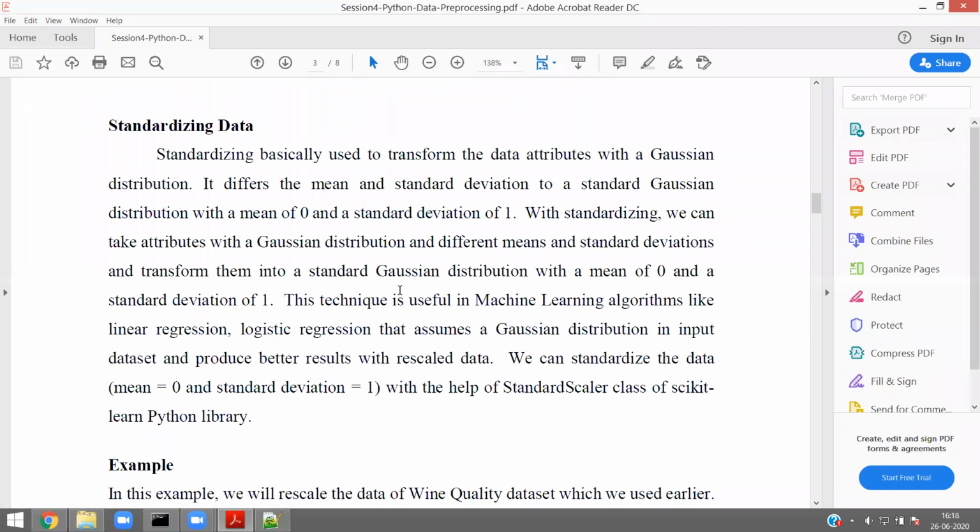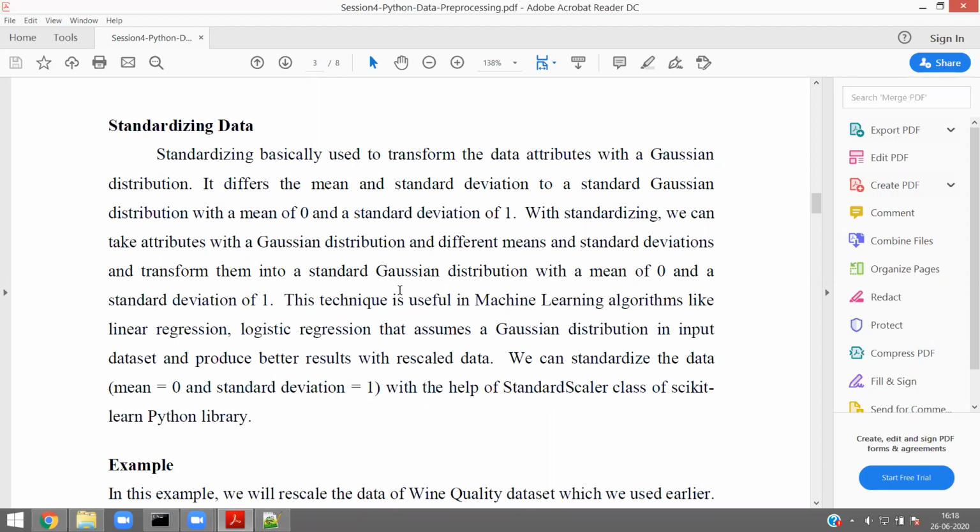Standardizing means transforming the attributes to a mean of 0 and standard deviation of 1. That means we are bringing a Gaussian curve into our data set. If you want to fit the data into a Gaussian distribution, then we can standardize the data.